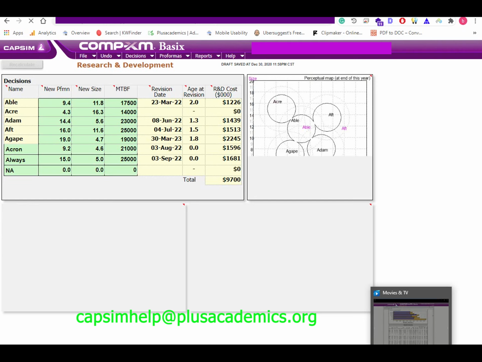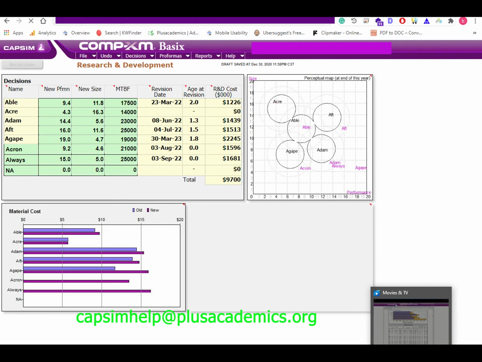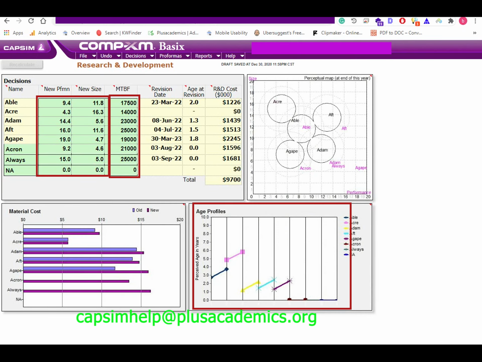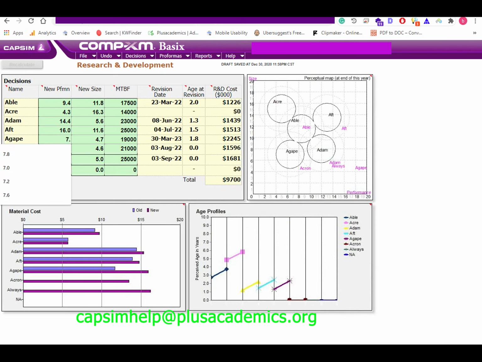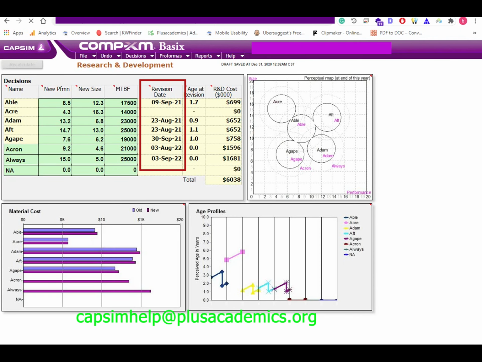In research and development, we can control 3 aspects of customer buying criteria, that is, ideal position, age, and mean time before failure. For a product in the traditional market segment, an ideal age is 2 years. Getting exactly 2 years is not easy, but having something greater than 1.5 years and less than 2.5 years is great. We also want the revised product to come out not later than September 30th to provide the product enough time to sell.